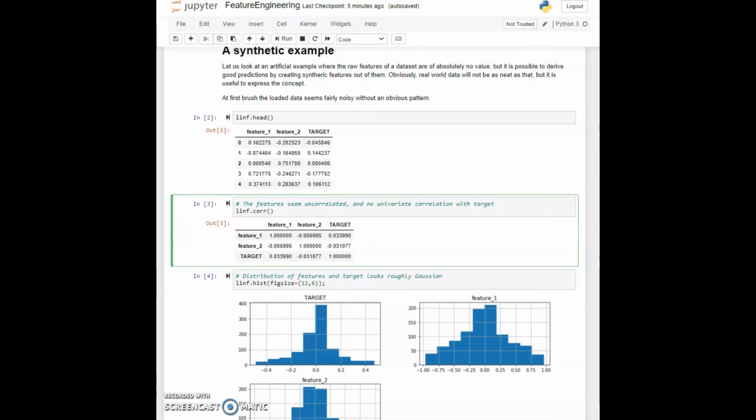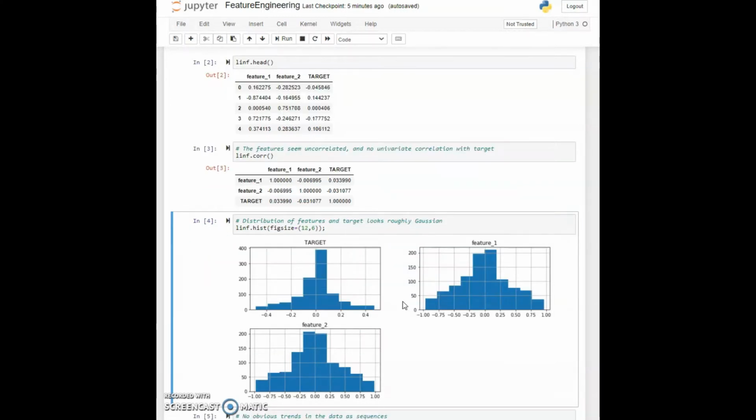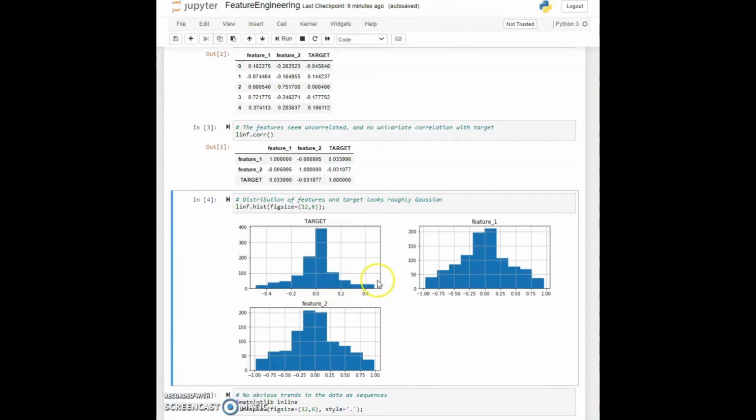So let's move on to cell 4 and we can take a look at a histogram of the distribution of each of these things. Of course, the first one is the target, not a feature, but it has a sort of Gaussian bell curve distribution, as do feature 1 and feature 2, which may or may not be informative, but that is the way the data is often expressed to be. In any case, nothing really jumps out here as having outliers or anomalies or anything particular about it.